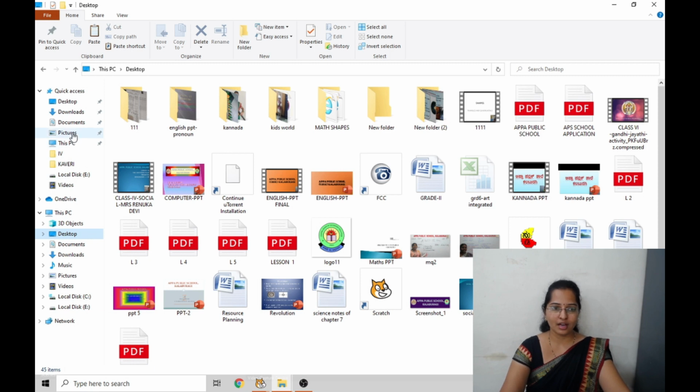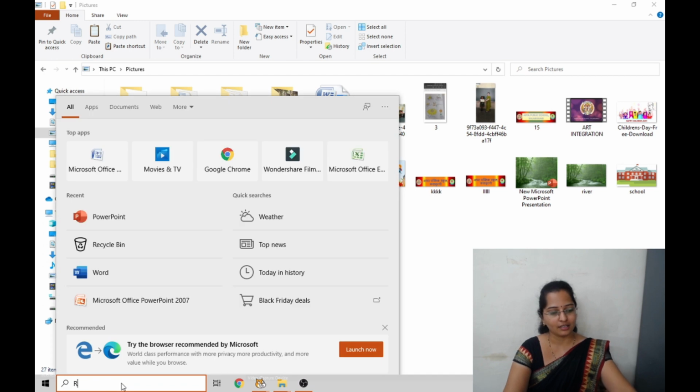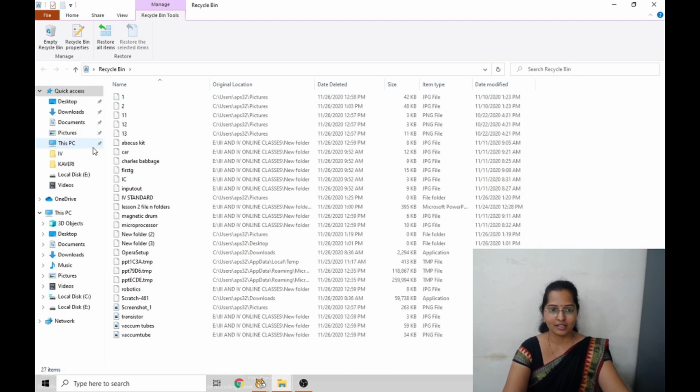I showed how to delete the file, but if I want that file back, then how to restore that? Go to recycle bin. Type recycle bin. Can you see that recycle bin? What is recycle bin? Recycle bin is nothing but a dustbin. Once we delete a file or folder, the deleted files or folders will be moved to the recycle bin.